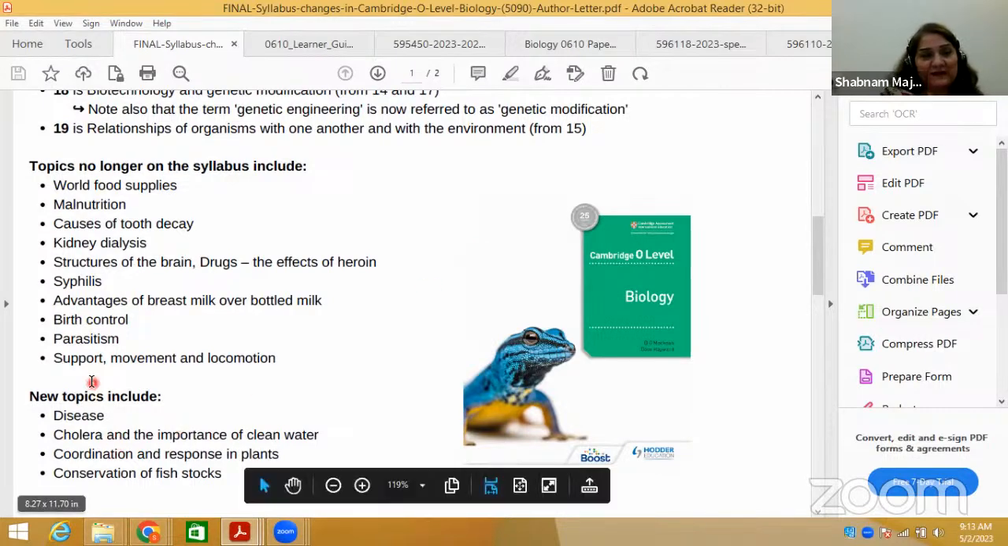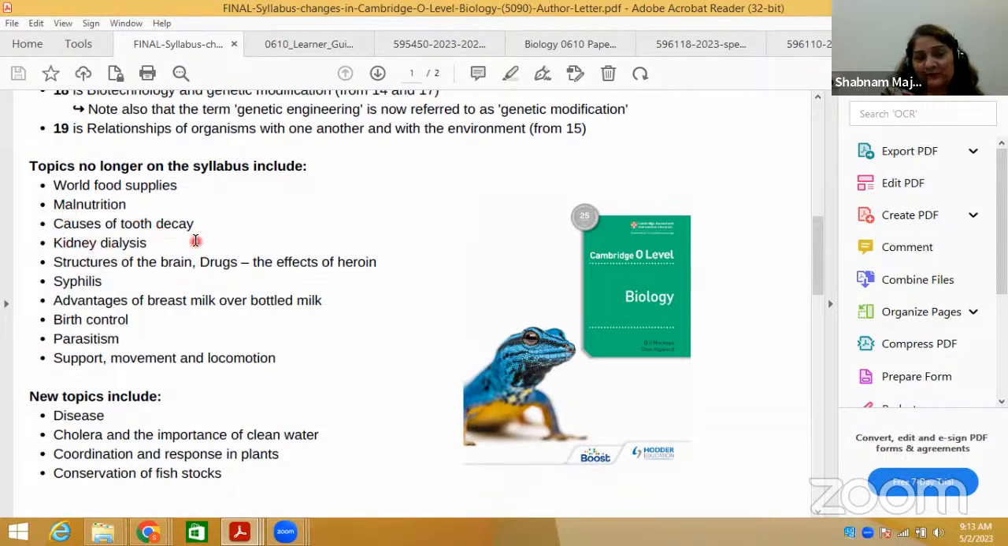Then we have the next topic, which is not included anymore. Malnutrition and causes of tooth decay, but teeth is in the course. Kidney dialysis is no more in both IGCSE and O-levels. Structures of the brain, drugs and their effects are also not included. Syphilis, a sexually transmitted disease, is no more included.